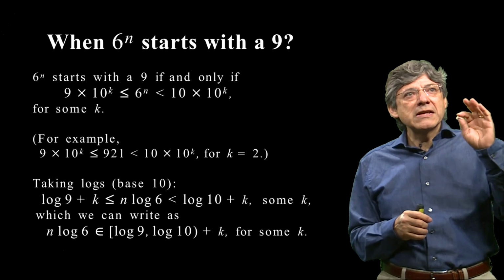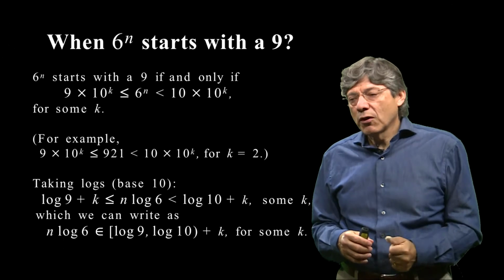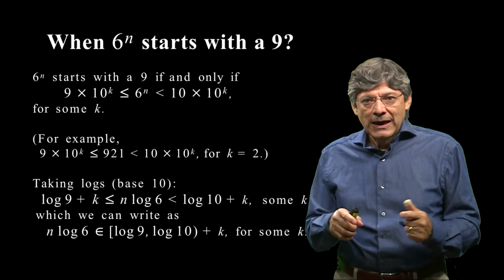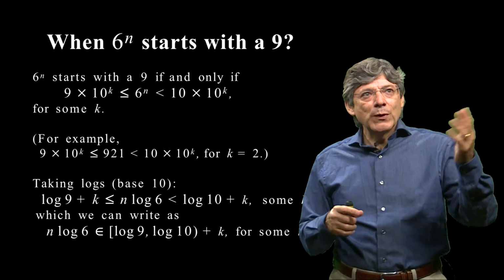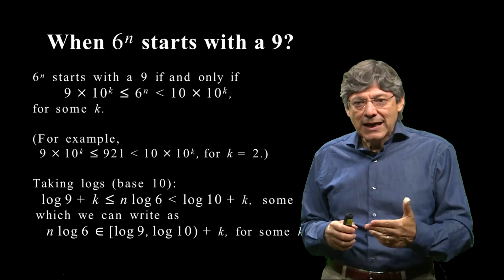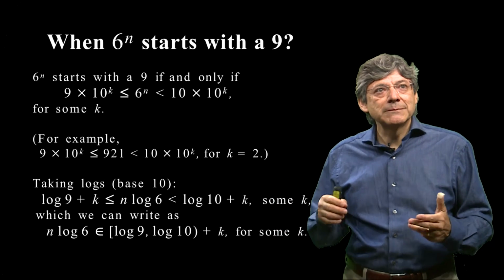So let's go back. What does it mean? Let's look at the first equation now. What we do is take logarithms base 10. So if you take logs of the first equation, the log of a product or sum, we get that log 9 plus k is less than or equal to n log 6, which is less than log 10 plus k, for some k.